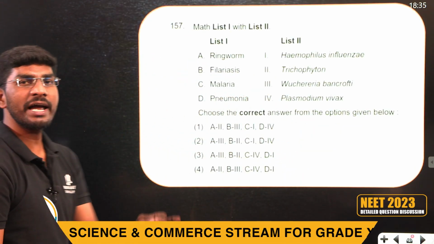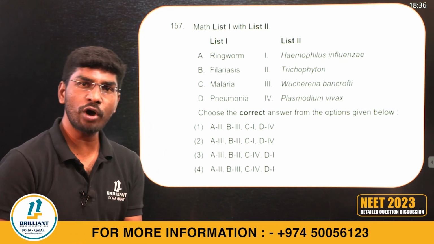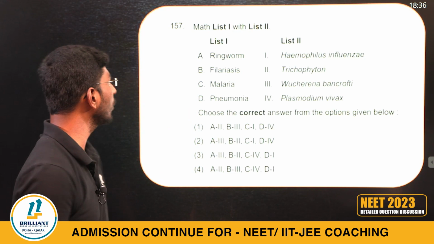157. Very simple question. Human health and disease chapter. Below average students can also easily do this question. What is the right answer now?